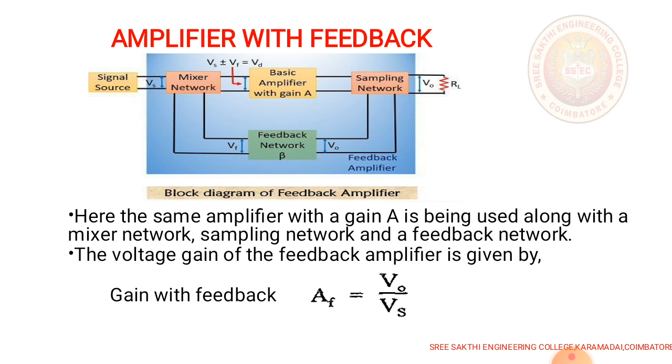Then the basic amplifier. The basic amplifier is one of the important parts of the feedback amplifier. The circuit amplifies the difference signal that results from the mixer network, and this process is responsible for desensitivity and control of the output in the feedback system.